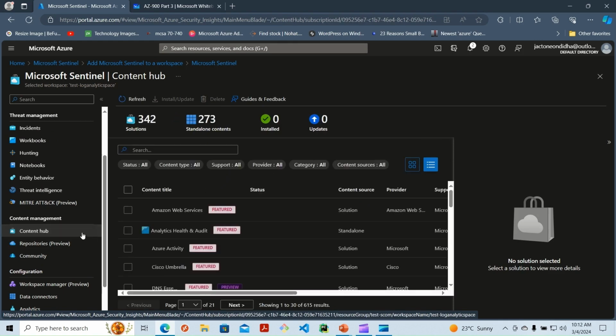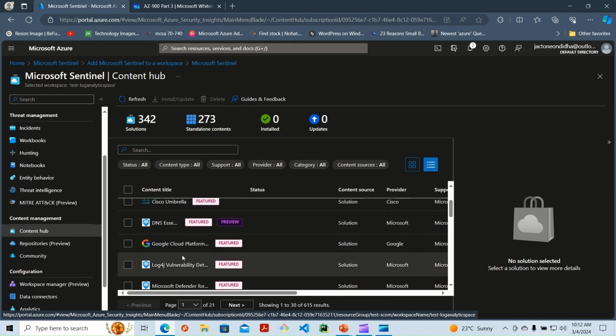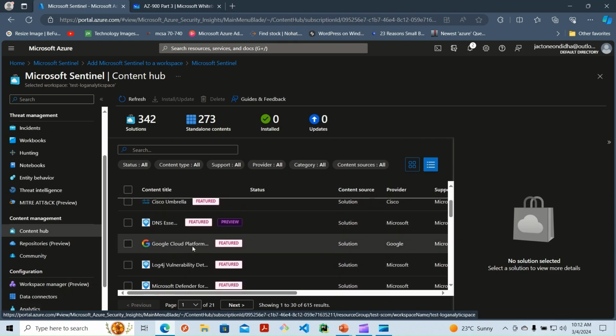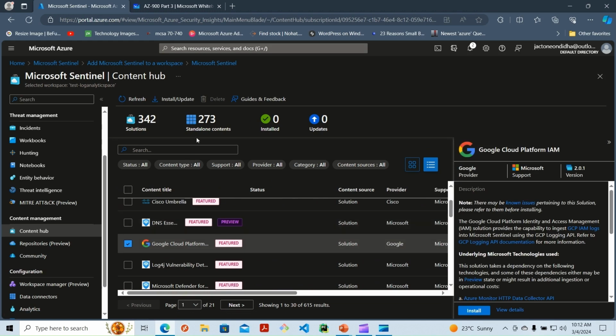I can bring in any sort of data using these data connectors. So let's say I want to bring in data from my Google Cloud platform. What I'll do is just select and then say, for example, install. When I install, it will install this Google Cloud platform connector, so that I'm able to retrieve information from the Google Cloud platform to my Microsoft Sentinel.